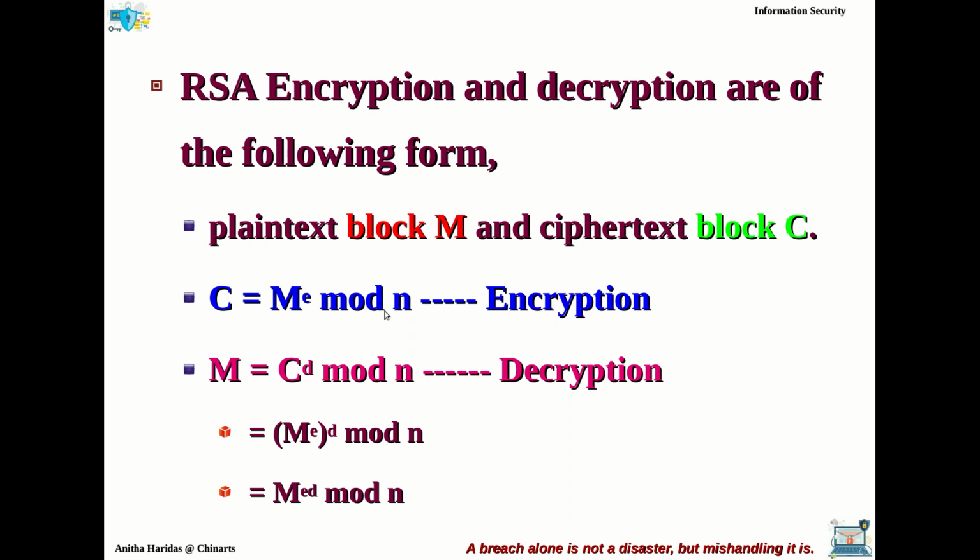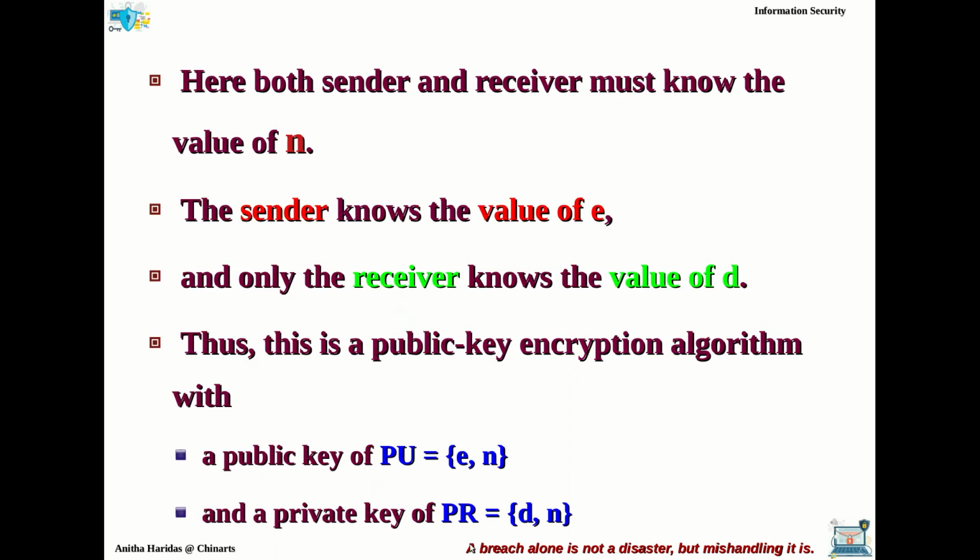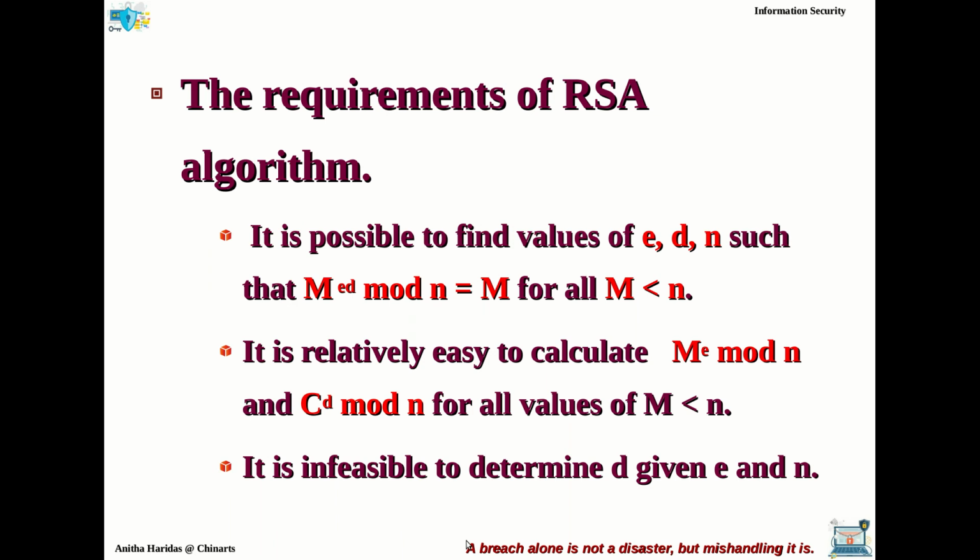So here in the RSA algorithm, encryption is done with the public key and decryption is done with the private key. Now, these are some of the requirements or conditions. We had discussed in our previous video the 6 different conditions for a public key encryption system. So, these are the different conditions or requirements for the RSA algorithm.